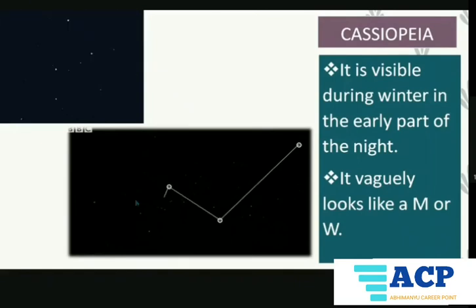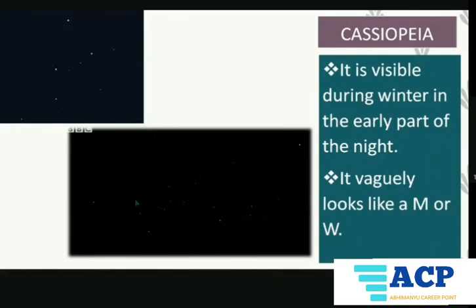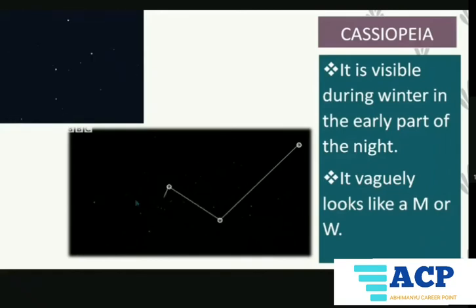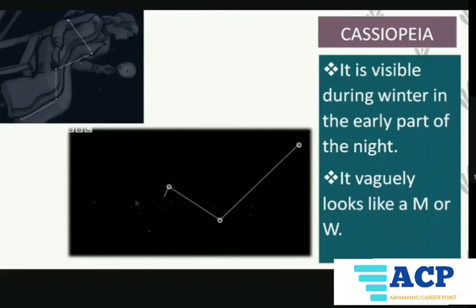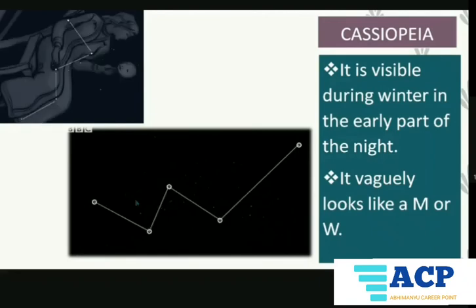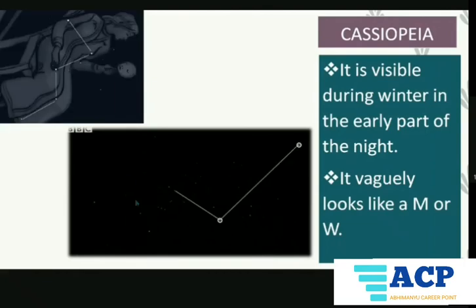After her name, this constellation was named, but again you will see how a W can make a lady. You know very well the reason behind this. Do count how many stars are there in this W. Yes, around 5 stars.